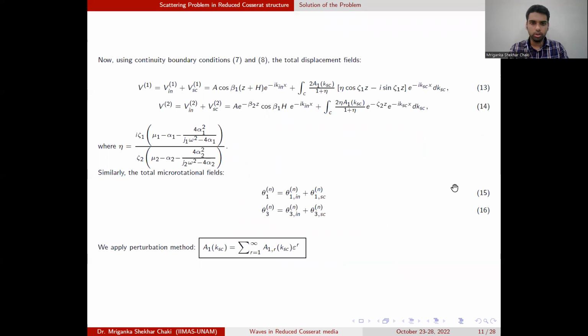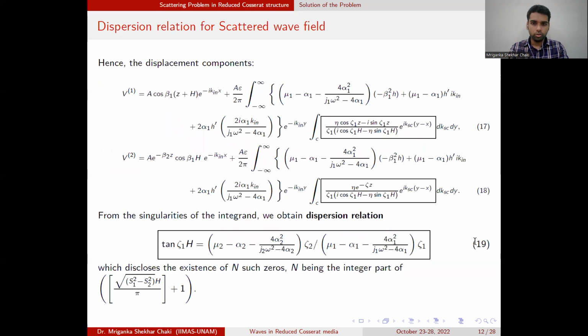Due to this, we are able to find the total displacement field, which is the summation of the incident field and the scattered field, which is in the contour integration. Similarly, we can find the micro-rotational fields, the summation of the incident and scattered field. For the coefficients, we can apply the perturbation method, which is the expansion in terms of epsilon, and we consider the linear perturbation. If we put all this back into the displacement component, we are able to find this type of integral form.